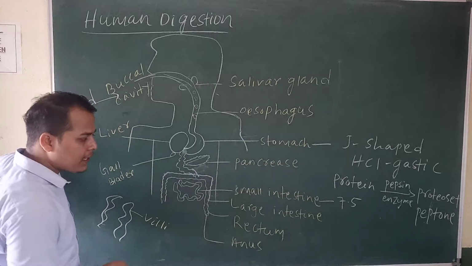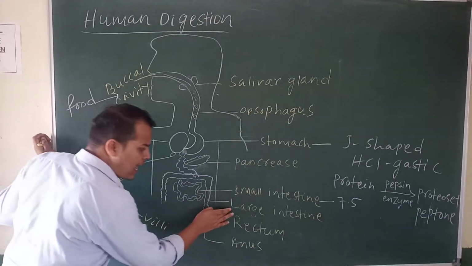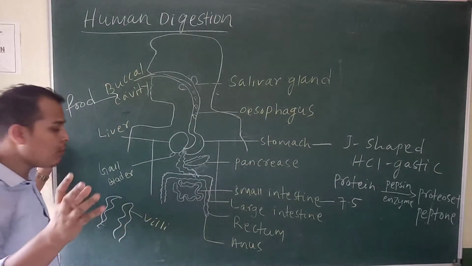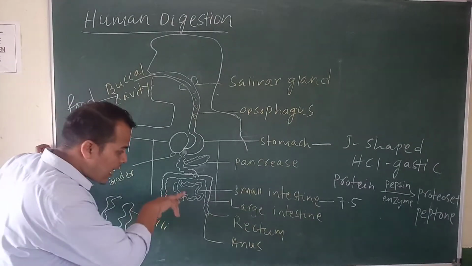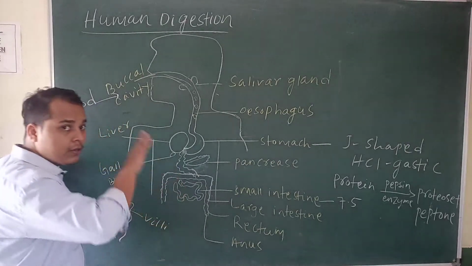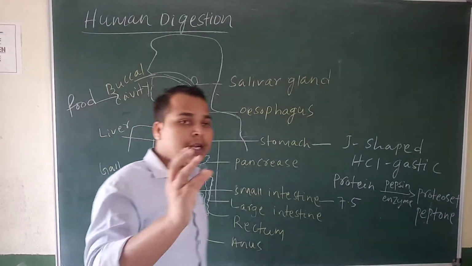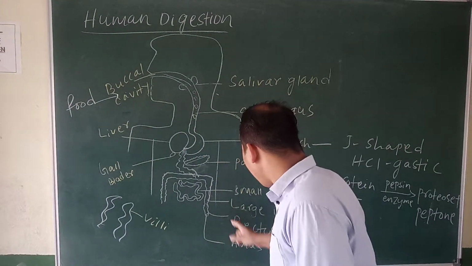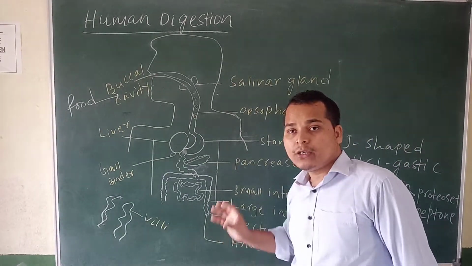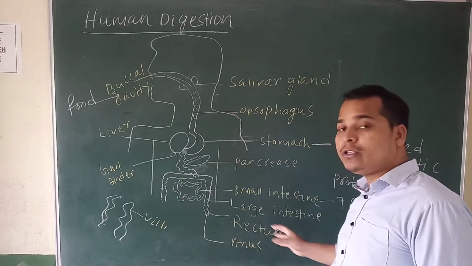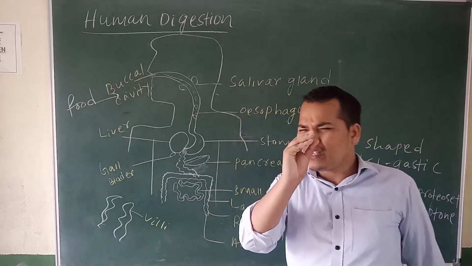So what will happen in this large intestine? The large intestine absorbs water and salt, and then removes the semi-solid waste material to the rectum. The rectum is an organ which stores the semi-solid waste material.